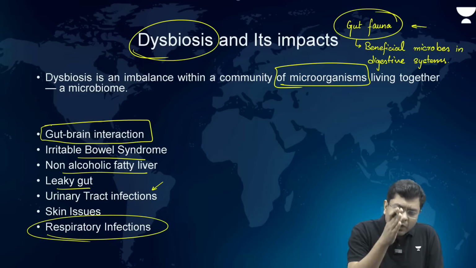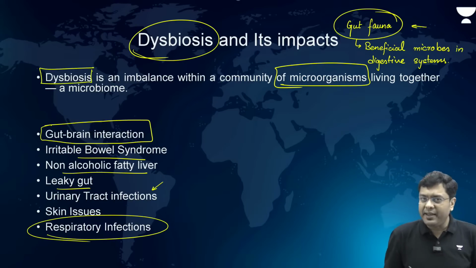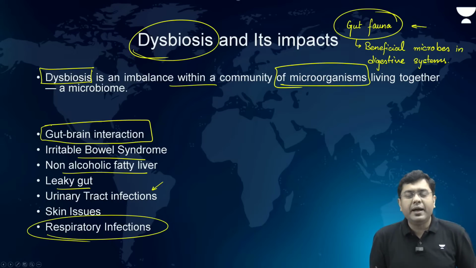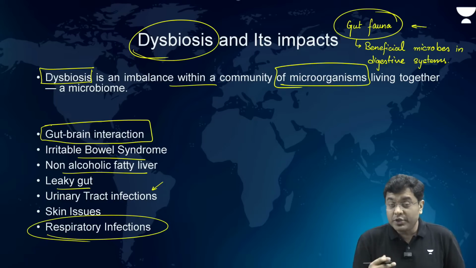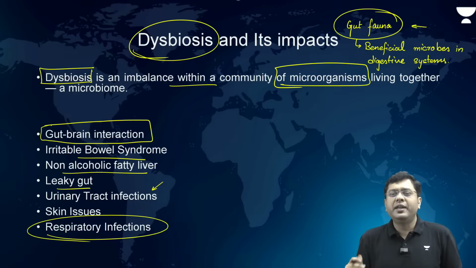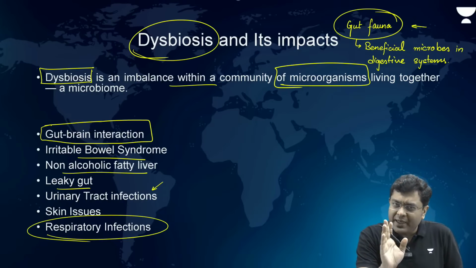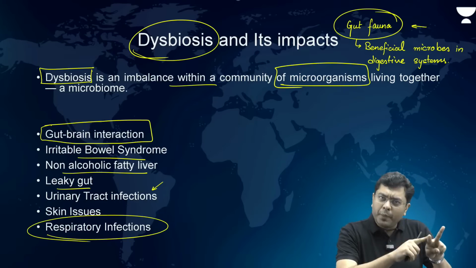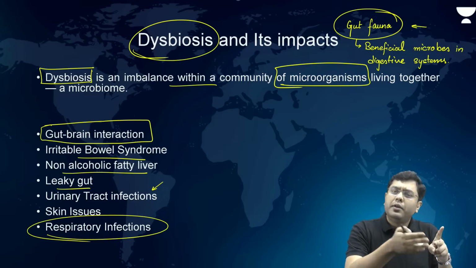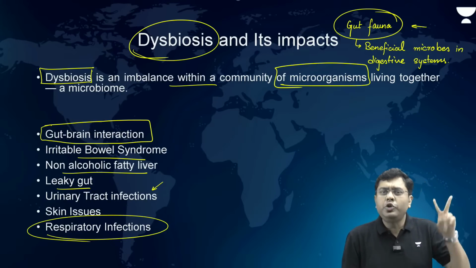So overall, what this article establishes is that dysbiosis is created. Dysbiosis is an imbalance within a community of microorganisms. This dysbiosis is created by irrational consumption of antibiotics, and as a consequence, the body gets damaged in two ways. One is you become more prone to diseases, and secondly, the internal functioning of the body gets impacted due to dysbiosis. So these are the two impacts.